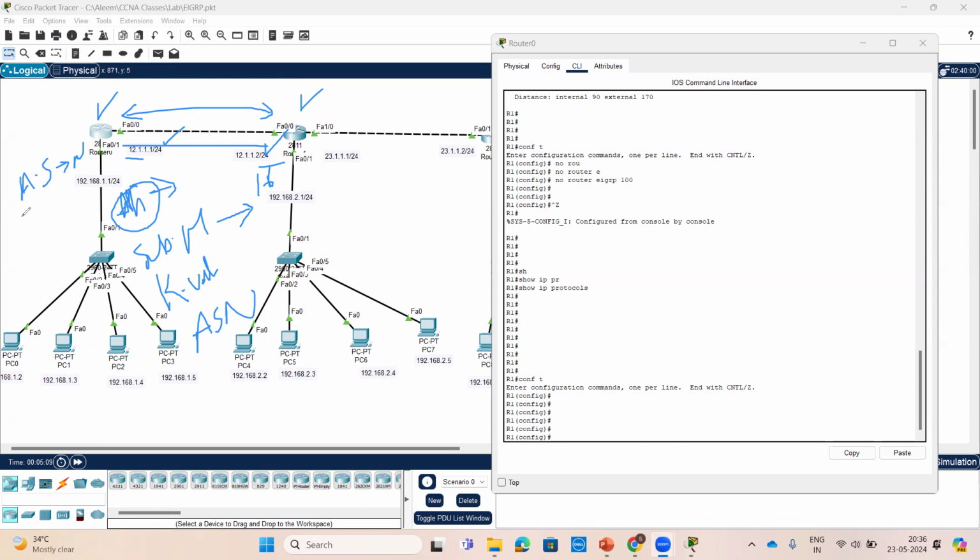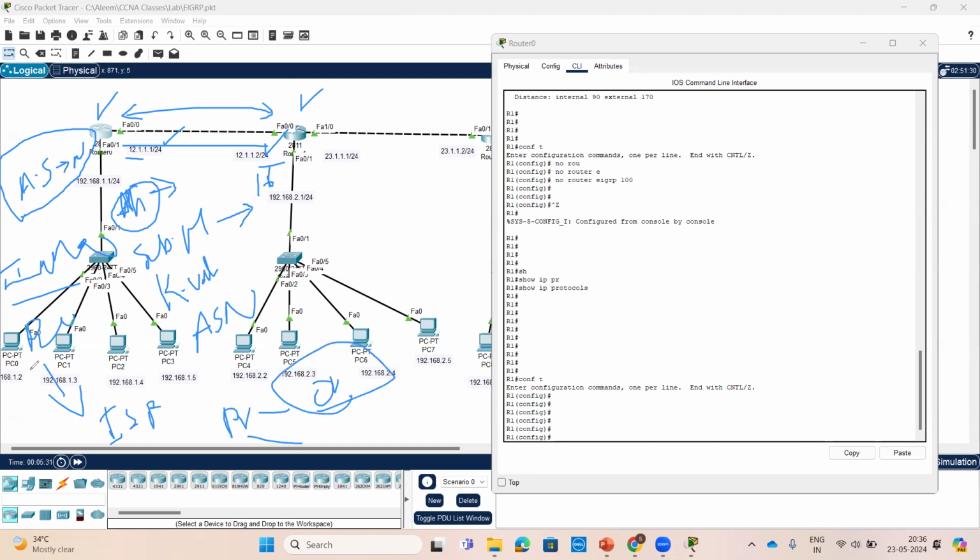AS number should be matched. Public AS numbers we should buy from IANA, and will be used mostly by ISPs. Private AS numbers will be used mostly at organizations, and are free of cost. We should buy public AS numbers to identify the organizations. In BGP we use two different AS numbers, and they communicate likewise.